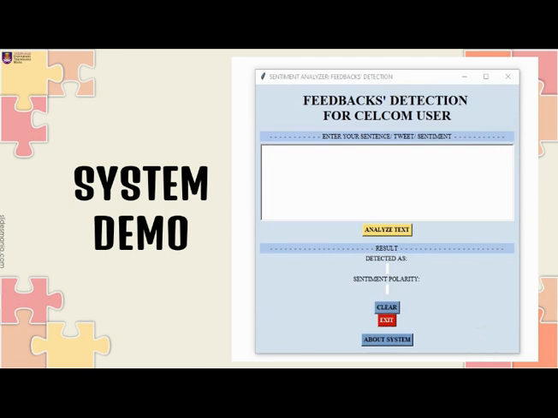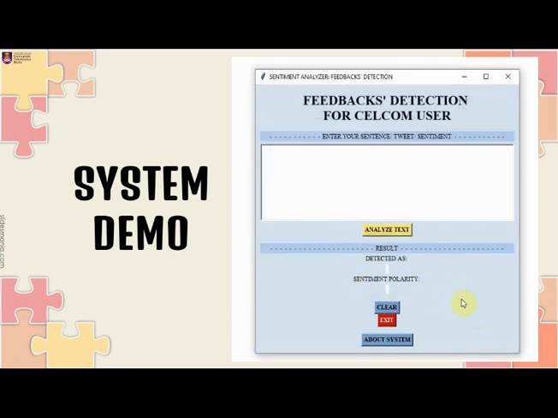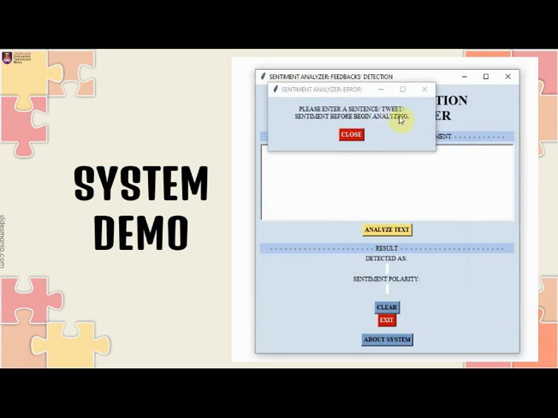Here is the demonstration on how to use the product. This is the main interface. When the user clicks the about system button, a pop-up window will show the description of the system and the meaning of the output. As for system performance, it will help the user know how reliable the system is. The user can simply exit the pop-up window by clicking the close button. What if the user clicks the analyze text button without pasting an input into the text area? They will get a pop-up window with an error message, in order to remind them to paste input to start analyzing.